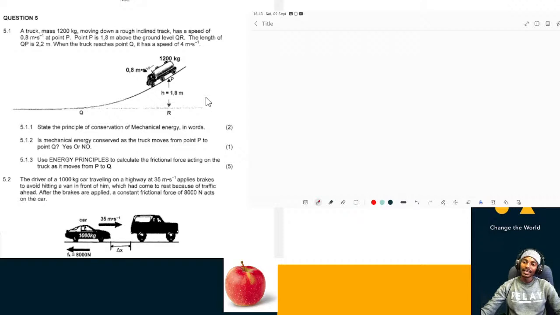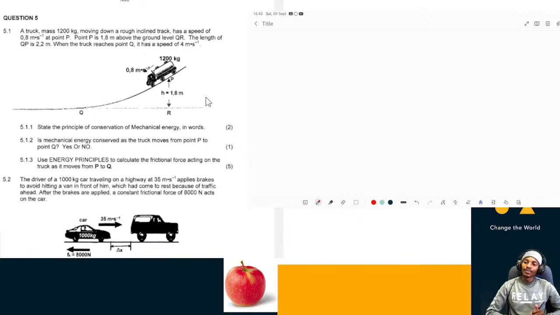Therefore, mechanical energy of the system will not be conserved because we know frictional force is a non-conservative force. So it will do negative work in the system, therefore decreasing the mechanical energy of the system. So the mechanical energy of this truck will not be conserved.